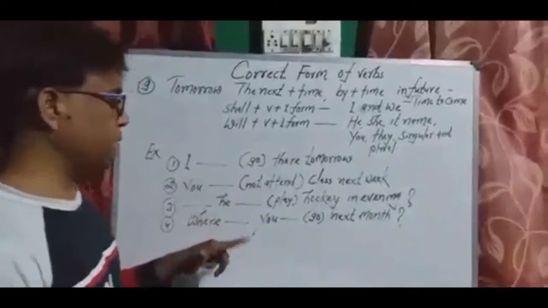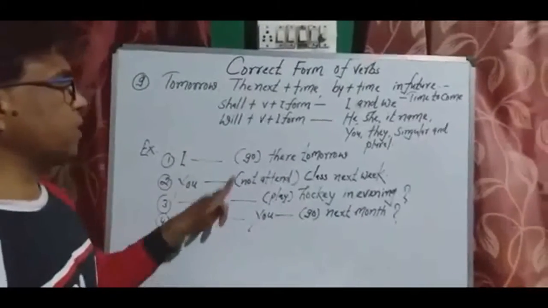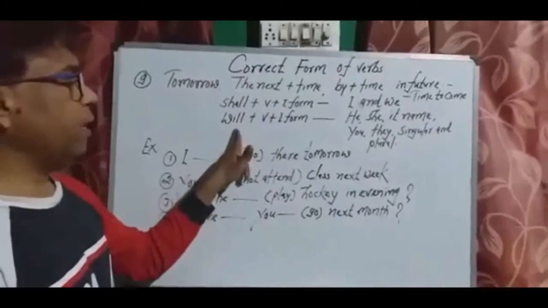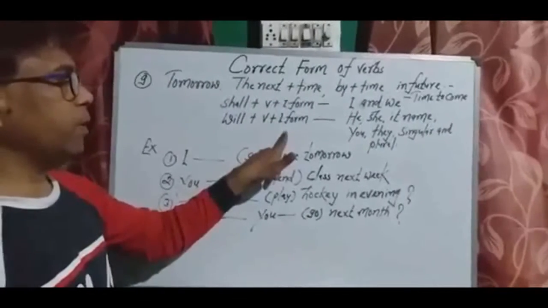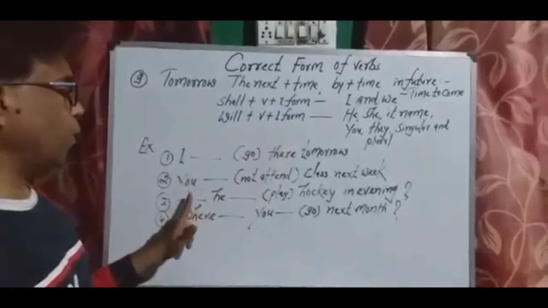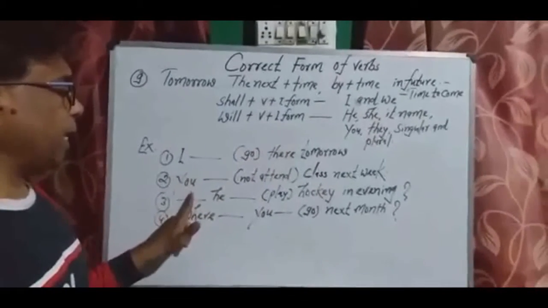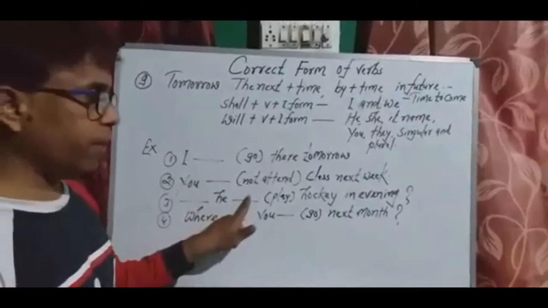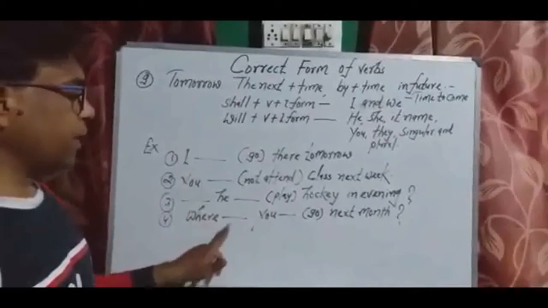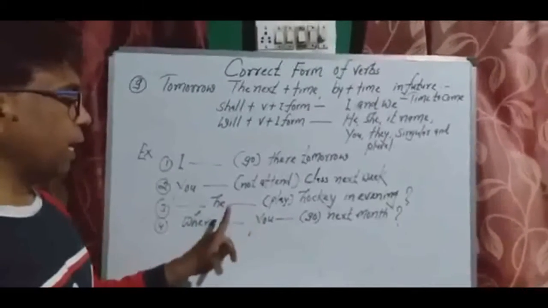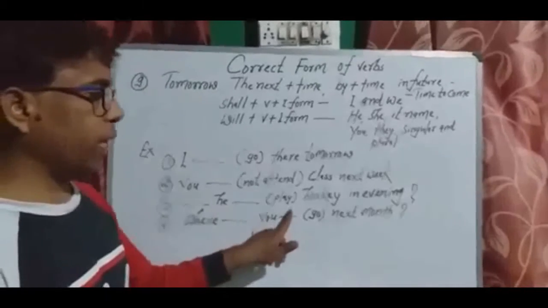In the next sentence, he requires will, first form of the verb, so you will again have to apply will here and first form of the verb here. And in the last one, along with you, again apply will and go here.